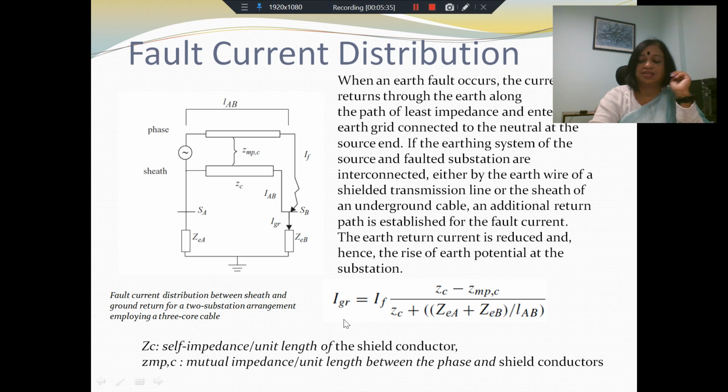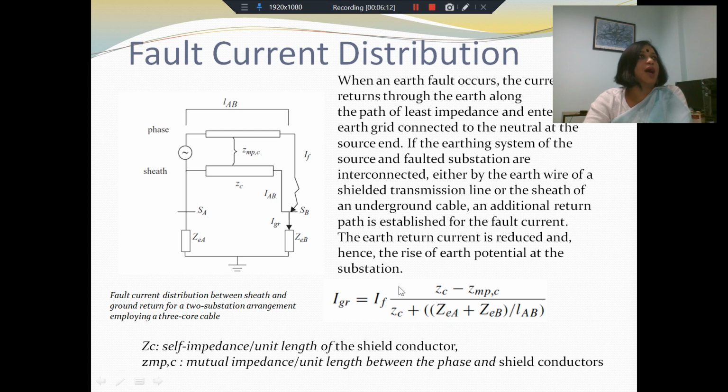So as a result, the I ground, that is the return current, will not be IF, but will be only a fraction of the fault current IF, and this fraction is determined by the impedances ZC, ZMPS, ZEA, ZEB, and the length of AB. So depending upon the earth impedances of point A and point B, and the relative impedance of the ground path and the shield conductor, the ground current will be determined.